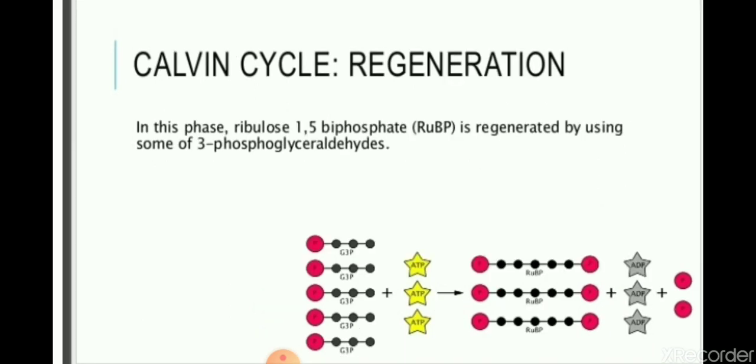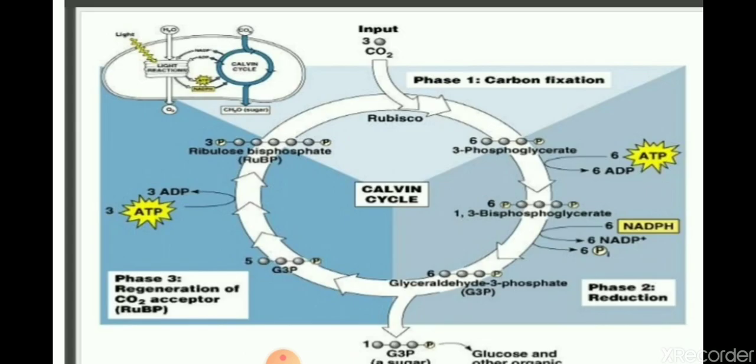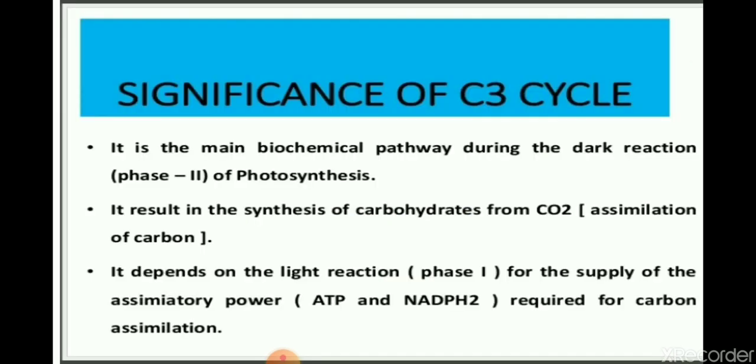The last step is regeneration, in which ribulose 1,5 bisphosphate is regenerated by using some of the 3 phosphoglyceraldehyde. Here we see the Calvin cycle showing the three phases: carbon fixation, reduction and regeneration.